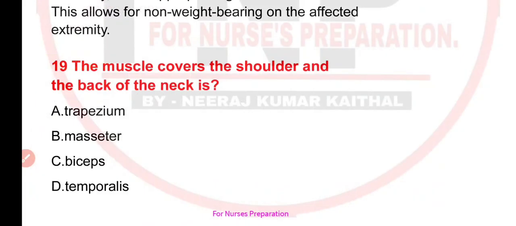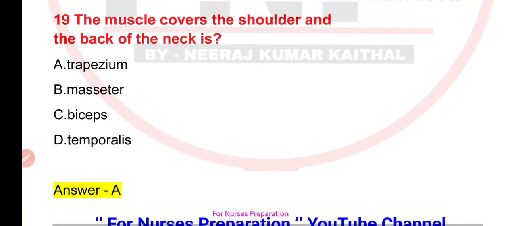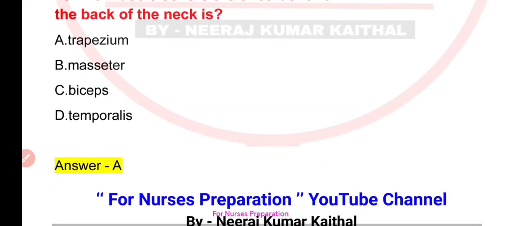Next question is, the muscle that covers the shoulder and the back of the neck is. Your options are A. trapezium, B. meniscus, C. biceps, or D. temporalis. Correct option is option A, that is trapezium.